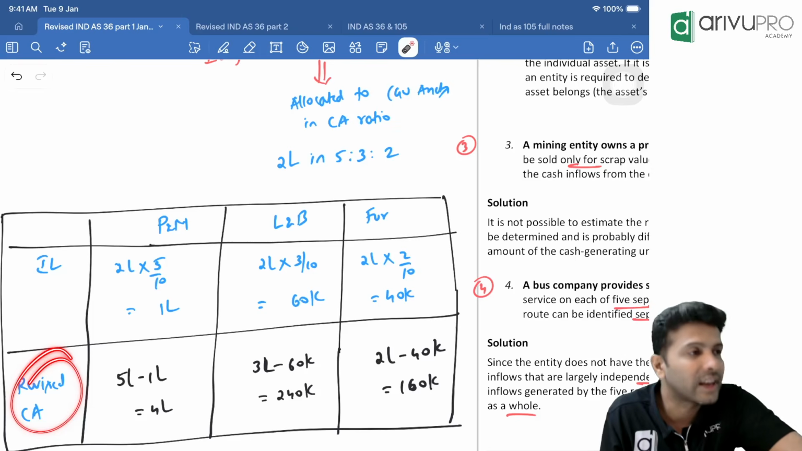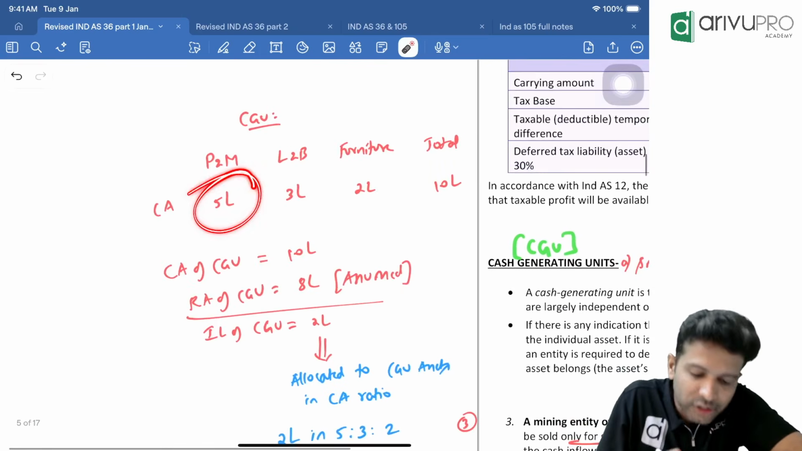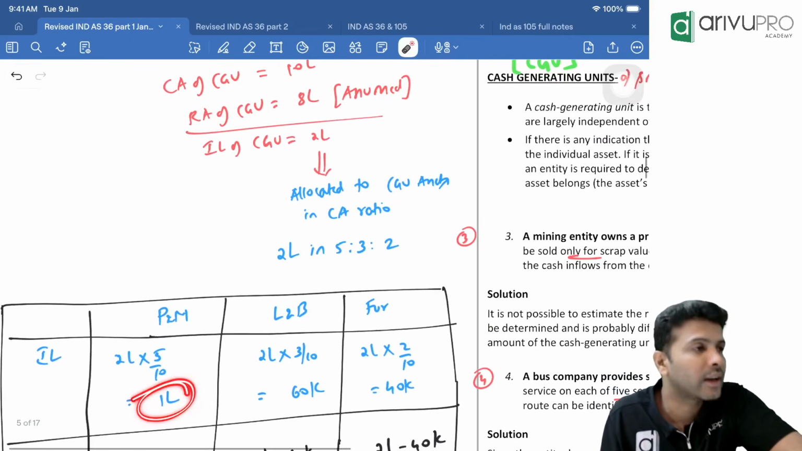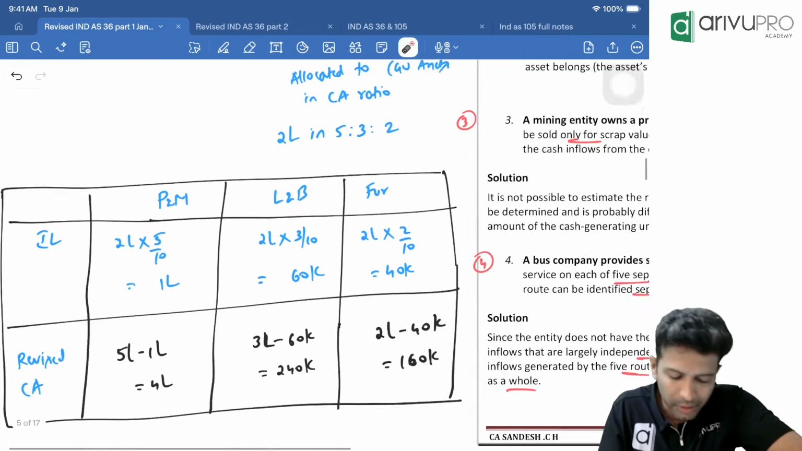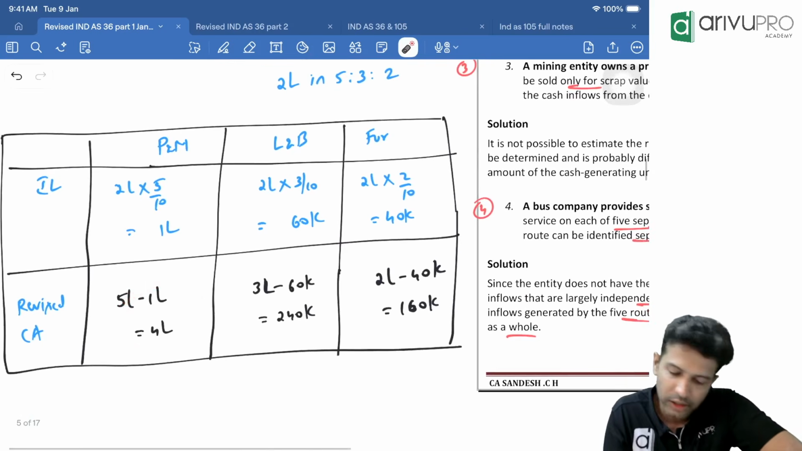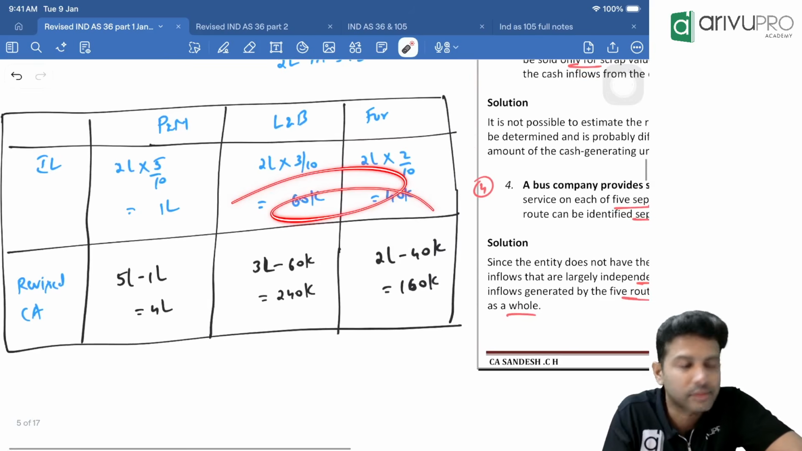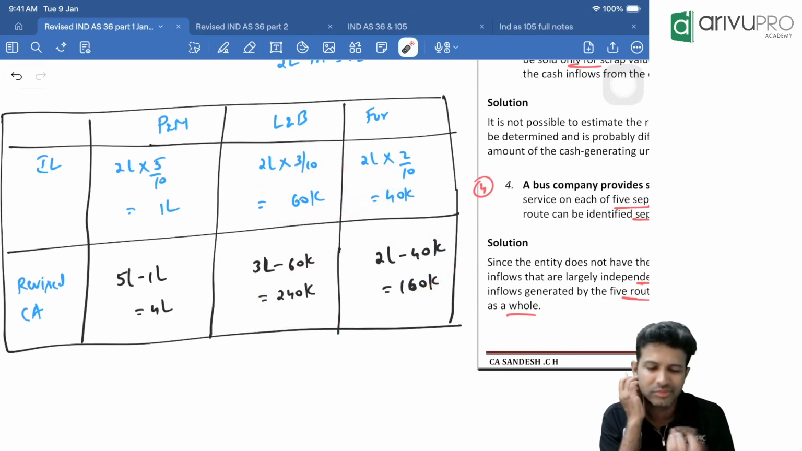The moment you book an impairment loss relating to an asset, that asset ka carrying amount will reduce. So the revised carrying amount will be what? Before impairment loss, carrying amount of plant and machinery was 5 lakh. How much impairment loss did you allocate? 1 lakh. So the revised carrying amount will be 4 lakh. 5 lakh minus 1 lakh, 4 lakh. That's what I've done for other assets. Take the carrying amount and reduce the respective impairment loss. You'll get the revised carrying amount. This is the allocation rule.